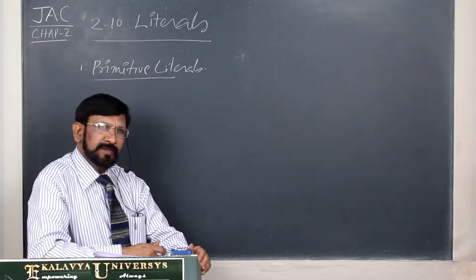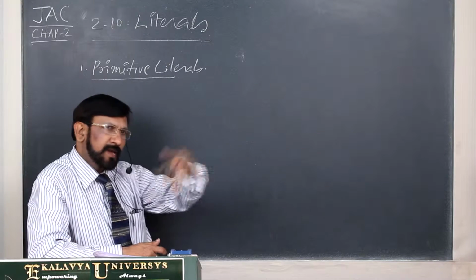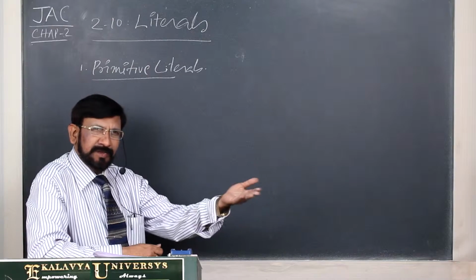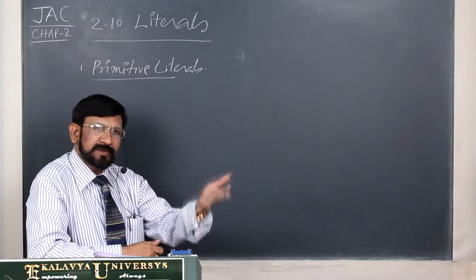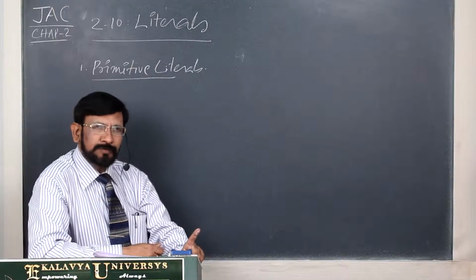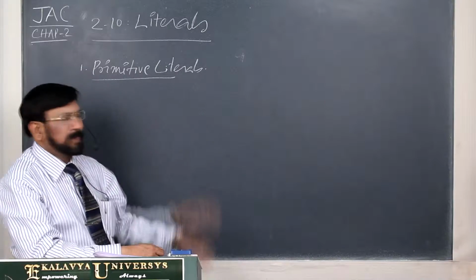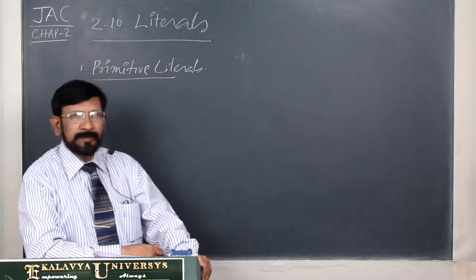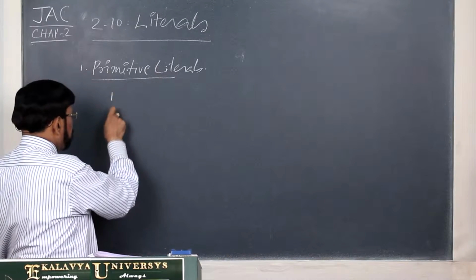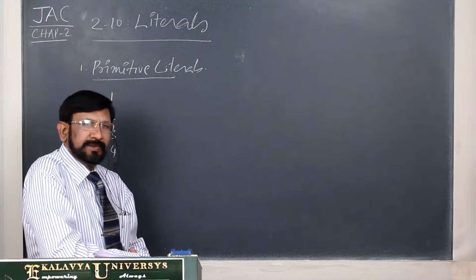And in C, why they are called built-in means it is built into the language. That's why built-in types. Fundamental, these are the basic things. For any advanced thing, these are the basics. That's why fundamental, primary, all these words are used. Don't confuse. As far as Java is concerned, we call them primitive literals. As far as primitive literals are concerned, I have to introduce four types. 1, 2, 3, 4. First one is integer.